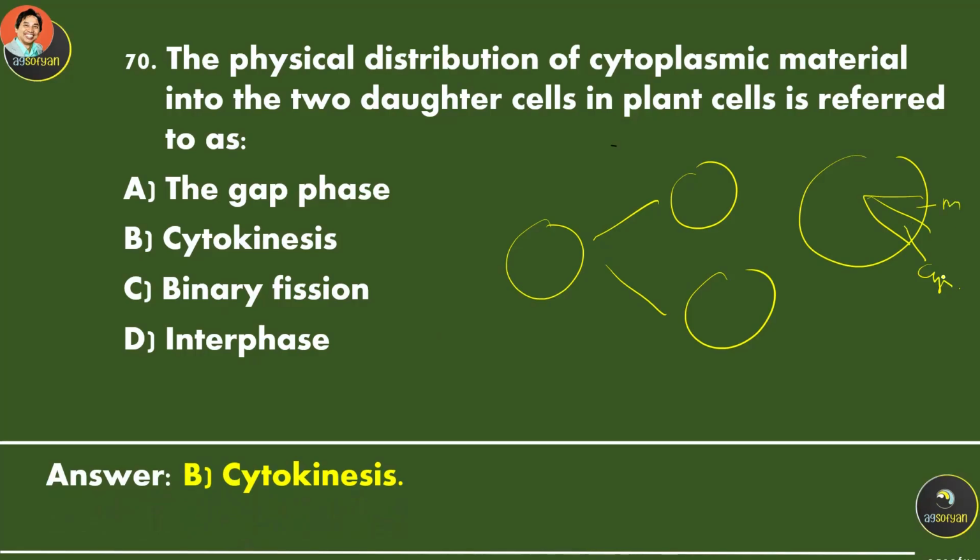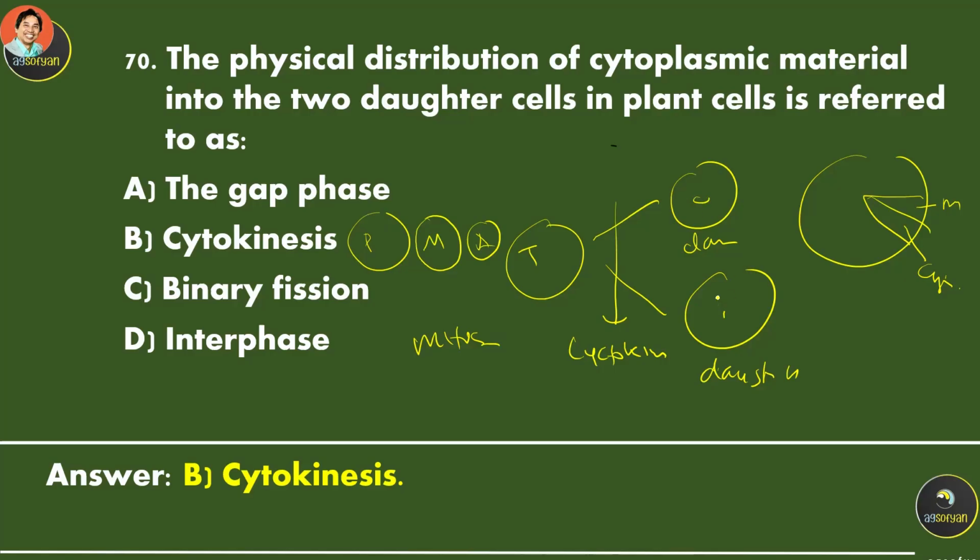After mitosis, then cytokinesis, daughter cells. Let's say this is mitosis, that consists of prophase, metaphase, anaphase, and telophase. And this process over here is cytokinesis, that will split into two daughter cells. So the answer will be cytokinesis.